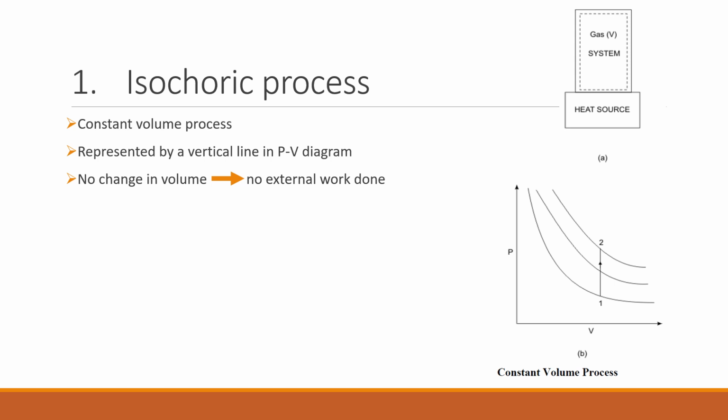That is, the integral of P dV will be 0. The entire heat energy supplied by the heat source will be stored inside the gas in the form of its internal energy. Thus, in this process, the entire heat energy supplied will be utilized to increase the internal energy and the external work done will be 0.